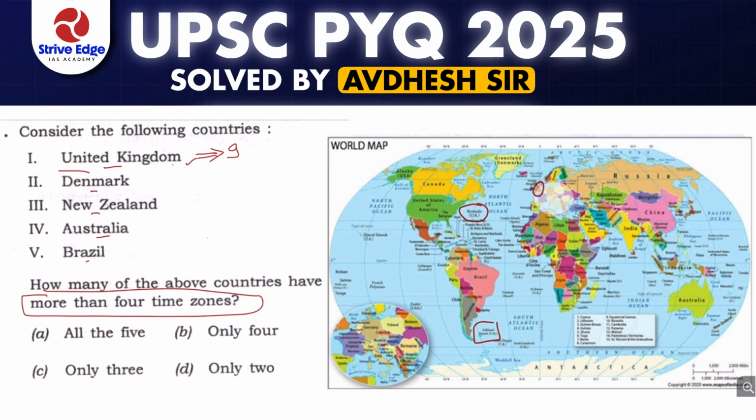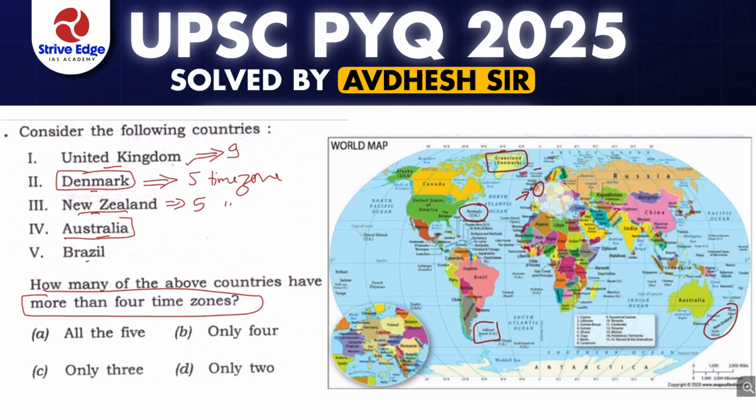The same is the case with Denmark. Denmark is a country here, but it has the Faroe Islands and Greenland as its territories. So this all includes 5 time zones, right? Now next is New Zealand. New Zealand is also one of the important countries, but it has many islands near New Zealand in the Pacific Ocean. So this makes it have more than 4, that is 5 time zones, right?